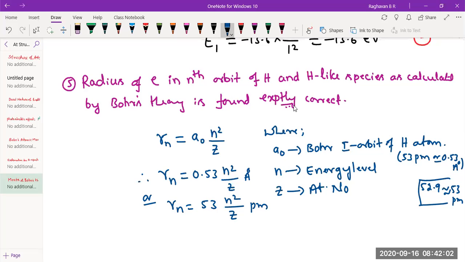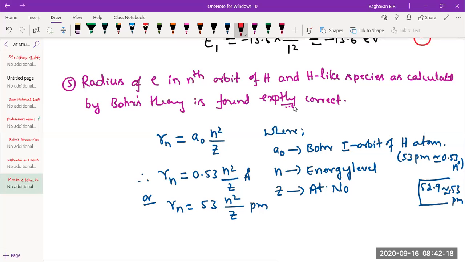Okay. So this is the equation. Z is the atomic number. For any other hydrogen-like species like helium plus, lithium 2 plus, beryllium 3 plus, you can use atomic numbers to calculate the radius. Now, what do you mean by this equation?